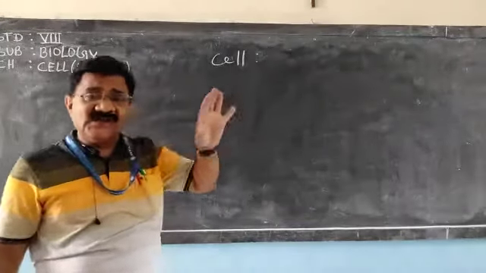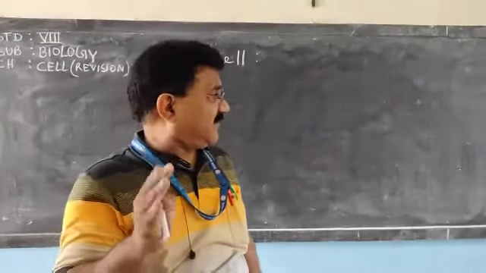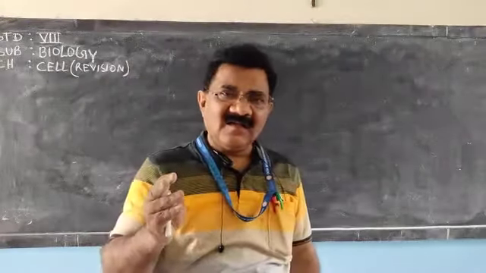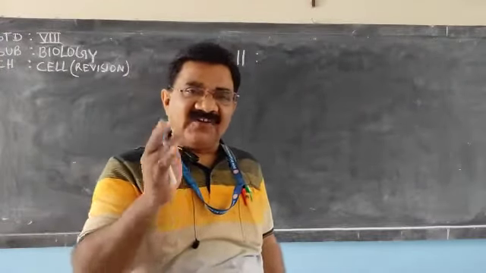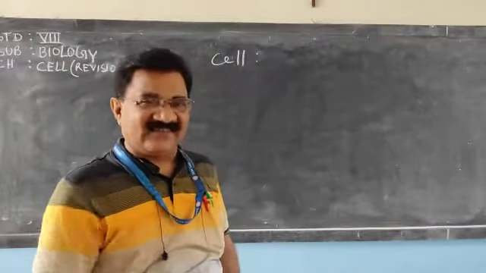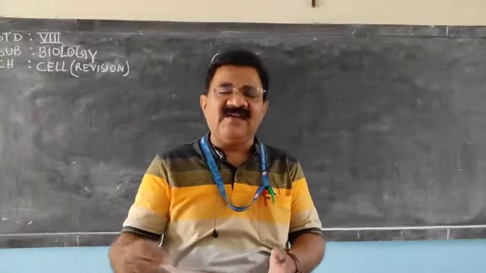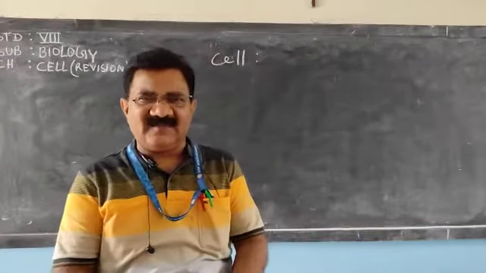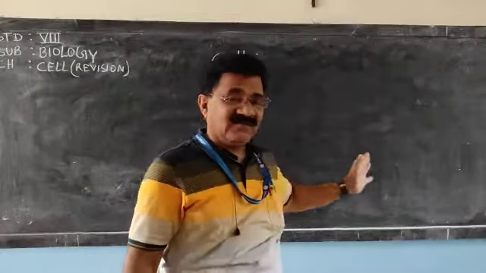We also discussed the cell theory, given by M. Schleiden, T. Schwann and Rudolf Karl Virchow, who told that all cells arise from pre-existing cells, and the cell is the structural and functional unit of life made up of protoplasm. This is the cell theory, and it was given by the three scientists.